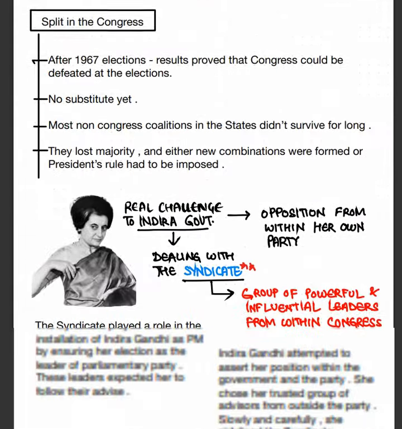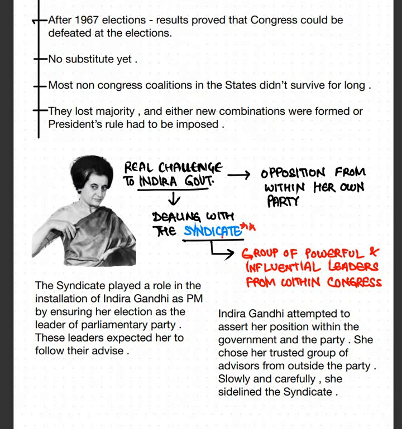This group of senior leaders was known as the syndicate. यही वो लोग थे, वो इन्फ्लुएंशियल सीनियर पावरफुल लीडर्स जिन्होंने इंदिरा गांधी जी के प्राइम मिनिस्टीरियलशिप को सपोर्ट किया था, ये सोचकर कि हमारे एडवाइस के बिना ये कोई काम करेंगी नहीं. Okay, these leaders expected her to follow their advice, but Indira Gandhi attempted to assert her own position within the government, and that is why the syndicate started drifting away from the Indira Gandhi government. She started sidelining the syndicate, and that is why they stood against Indira Gandhi.